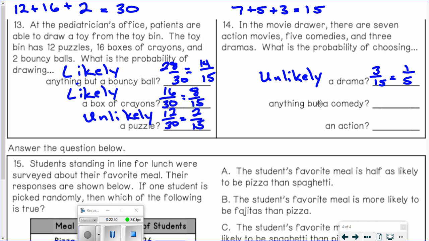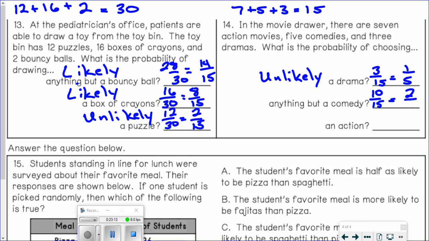Anything but a comedy. Another way of saying this, by the way, is not a comedy. Okay. So there's 5 comedies. The rest of them are not comedies. 15 total movies. Take away 5. 10 movies that are not comedies out of 15.